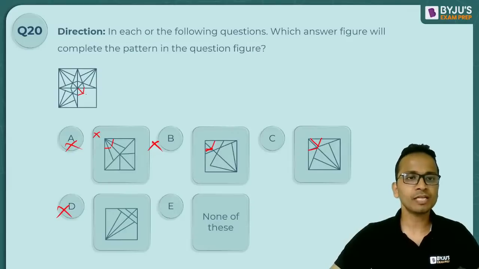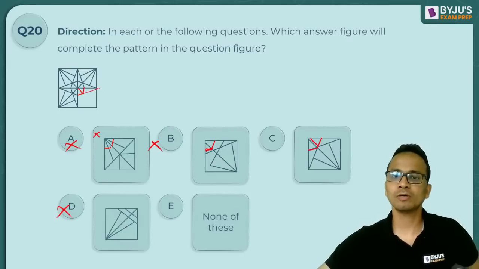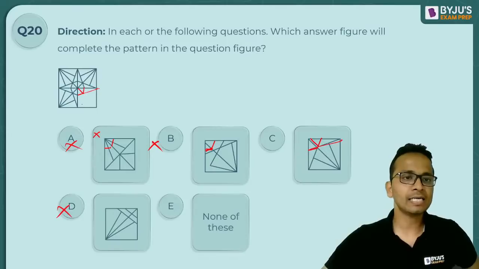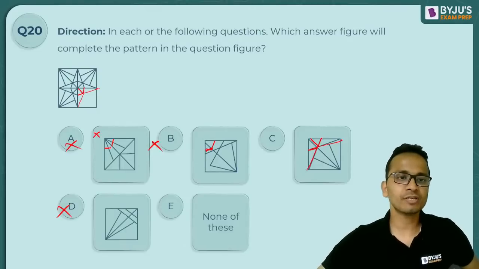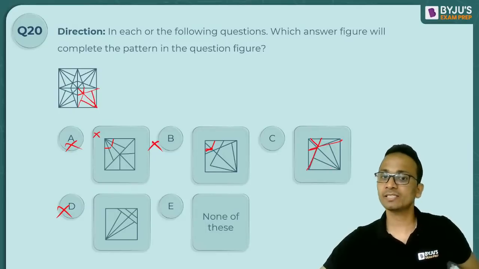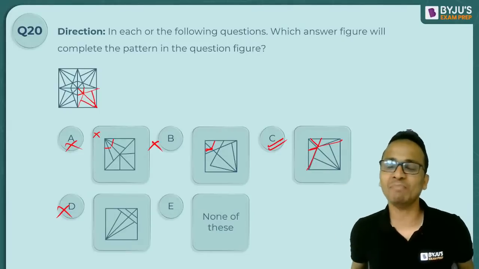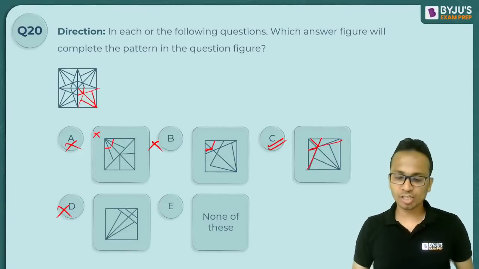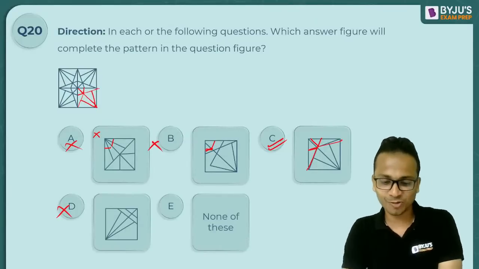Further after this, I need this line to go ahead. This line is going ahead. And I need this line to go ahead. Yes, it is going ahead. And further, ये वाली line continue होके बाहर तक जाएगी and I have a figure like this. Yes, so the figure given in option C is completely matching with the missing part. So that is the correct answer. So option C is the correct one.